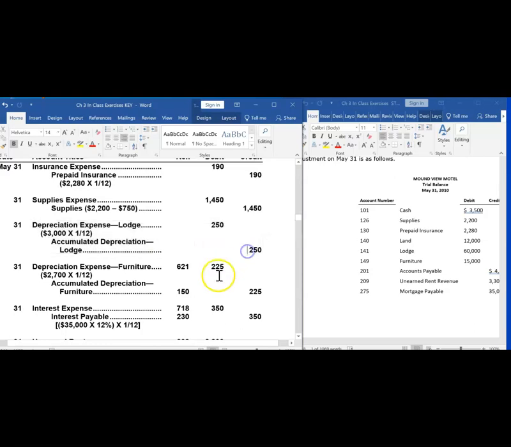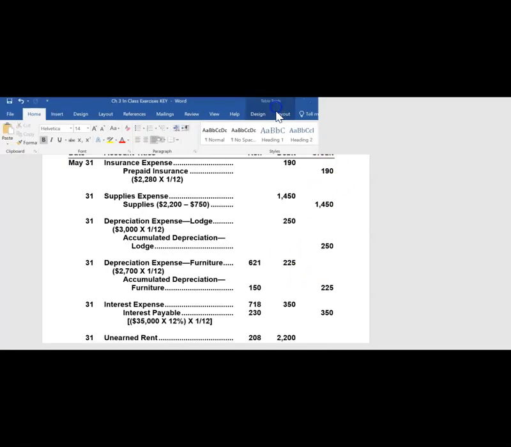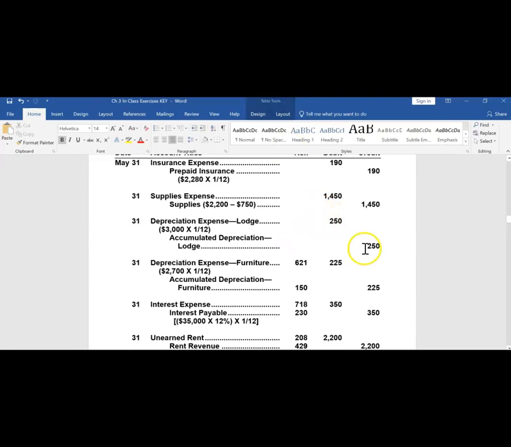So we will credit accumulated depreciation for $250. We also need to record the depreciation expense on the furniture. So we will debit the depreciation expense, increasing it, and crediting accumulated depreciation for the amount of depreciation that was incurred on the furniture.